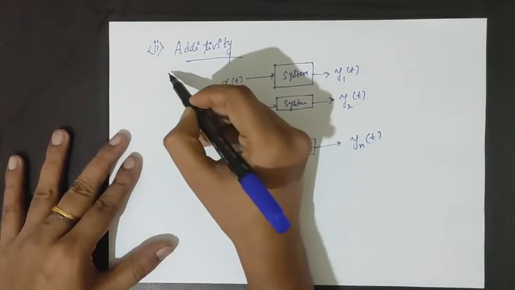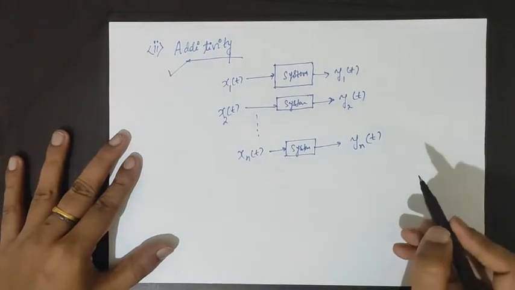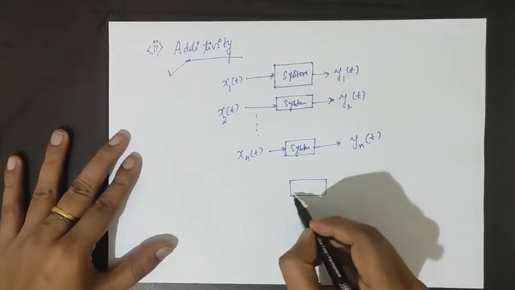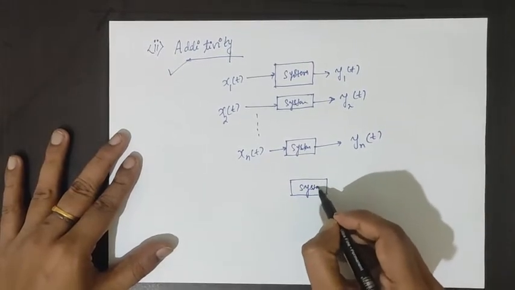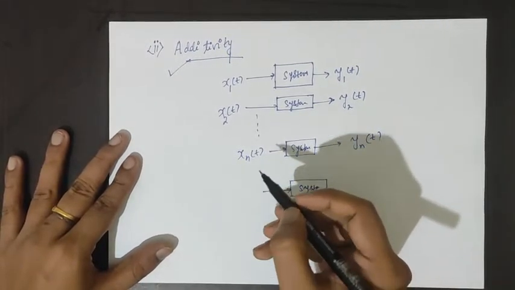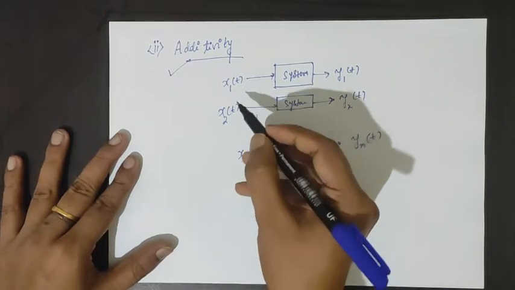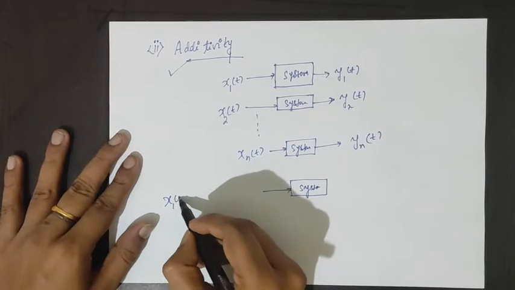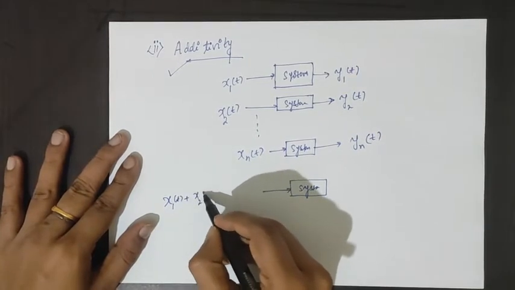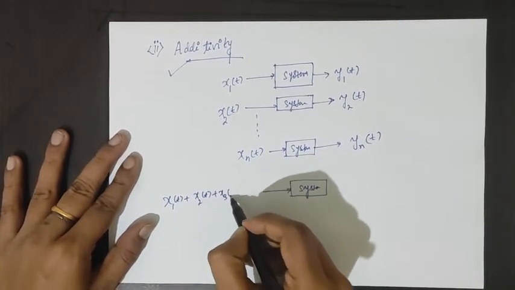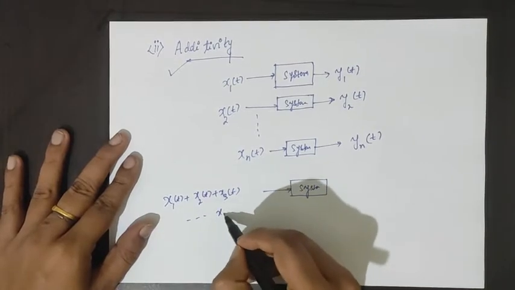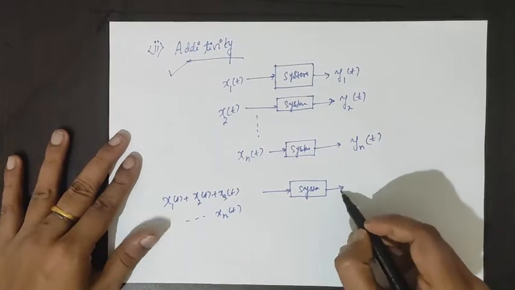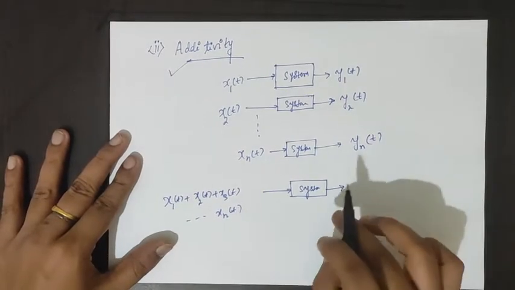So what does the concept of additivity mean? Suppose for the same system you add all the inputs at once, x1(t) plus x2(t) plus x3(t) up to xn(t).